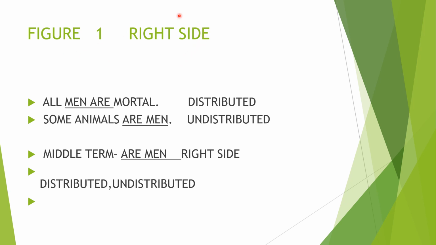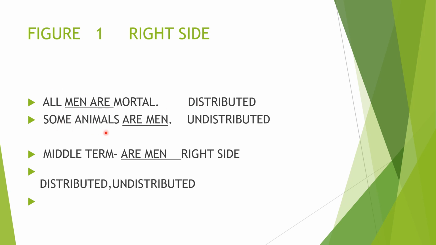Figure one is always moving to the right side. In a right side movement, the middle term is what we have to find: how it is changing. All men are mortal. In this distribution, which one is distributed? All men. Men is the subject. The subject is distributed here.